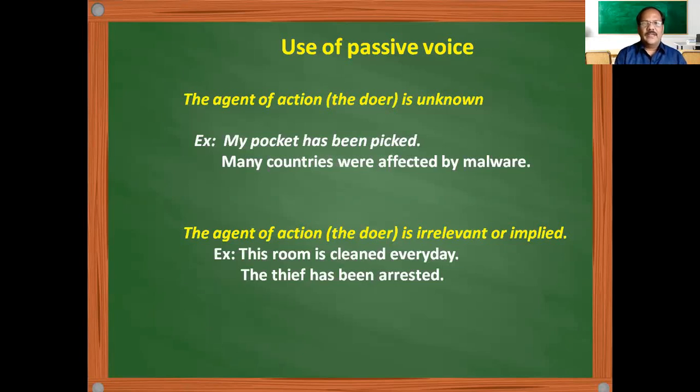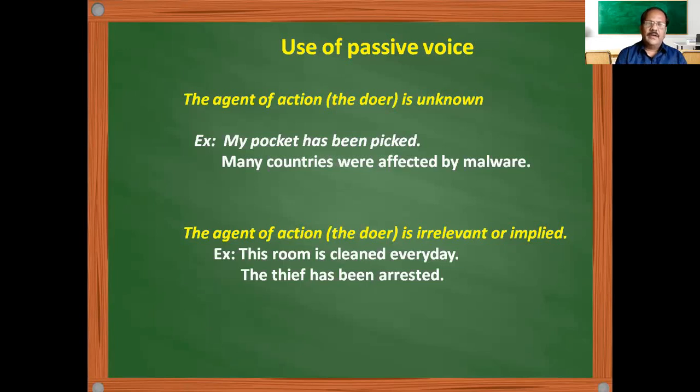Example: many countries were affected by malware. Who has sent the malware and what he does, all that is not known. But somehow many countries were affected by the malware. There was a lot of problem because of the malware entering into the computers, taking away and corrupting the files and all that. And who does it, we are not aware. So we are very much concerned about this particular problem. So when you don't know the doer of the action, we use the passive voice. So many countries were affected by malware. The passive construction is more beautiful because the doer is unknown.